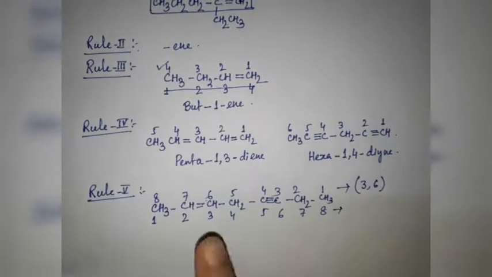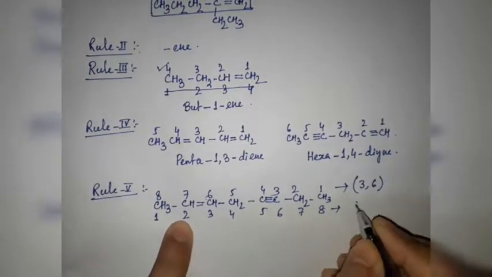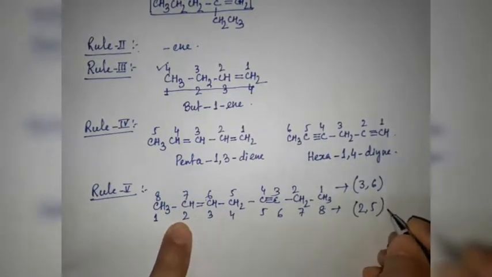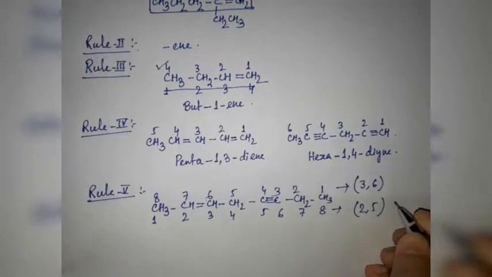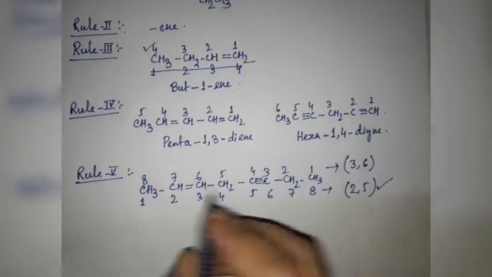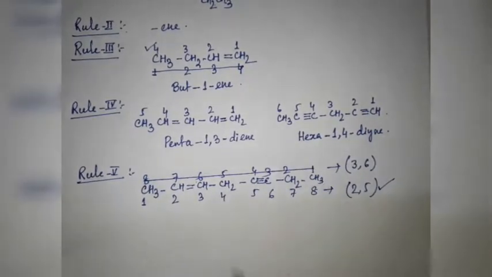And here the set is 2, 5, 2 comma 5. So the lowest set of locants rule is applicable here, so this one is discarded. This is the incorrect numbering.